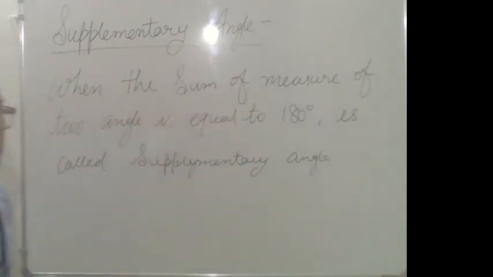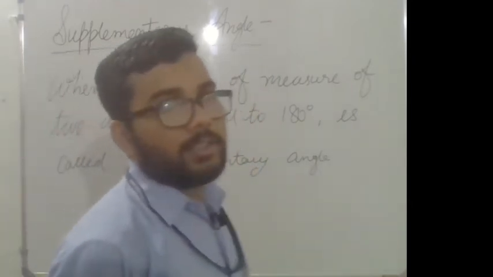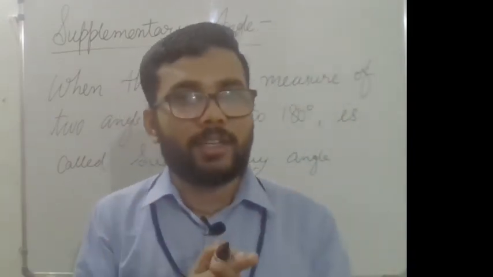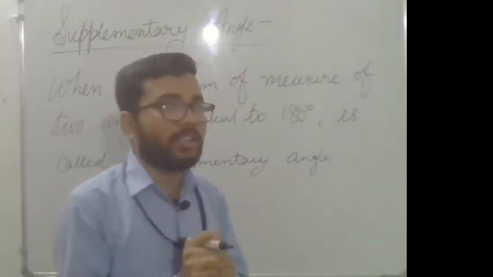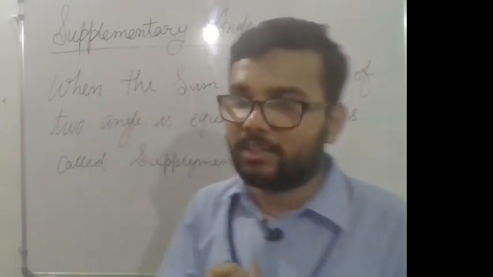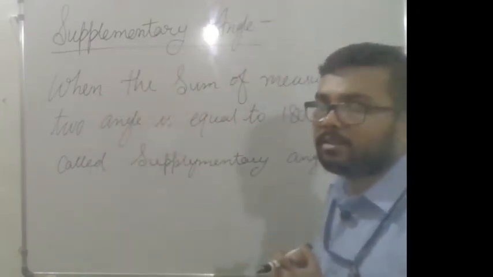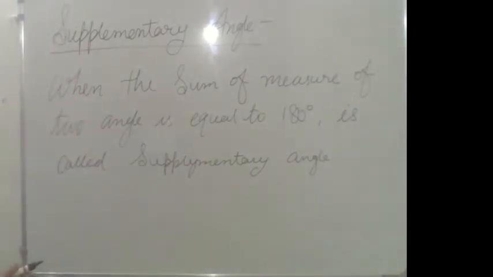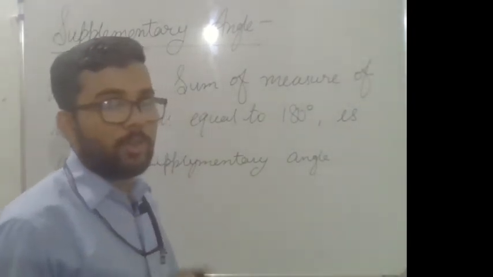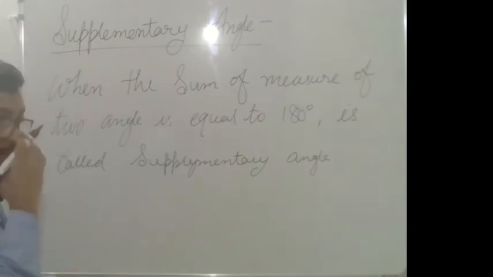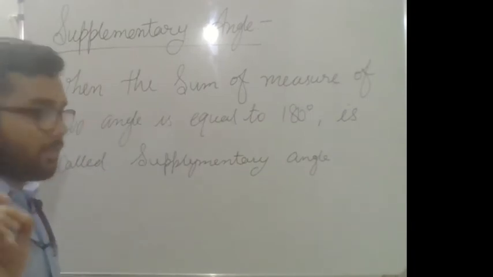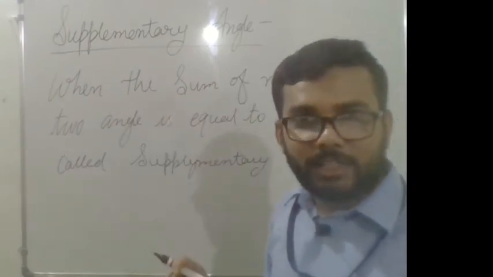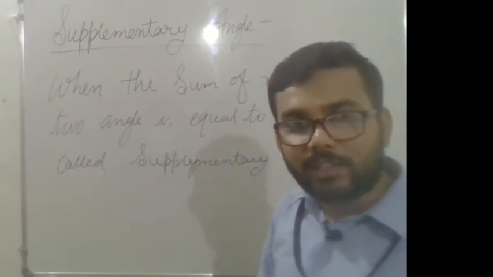Okay. In case of complementary, the sum of the measures of two angles is equal to 90 degree, but in case of supplementary, the sum of the measures of two angles is equal to 180 degree. Okay, clear? Now we will see some examples. Examples will make the concept of supplementary angle more clear. Just remember, complementary means 90 degree and supplementary means 180 degree.